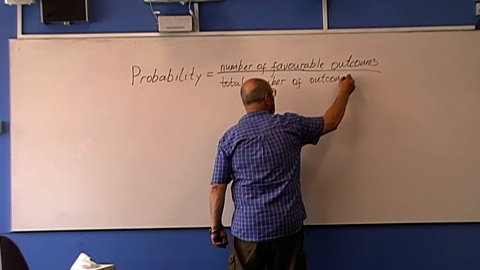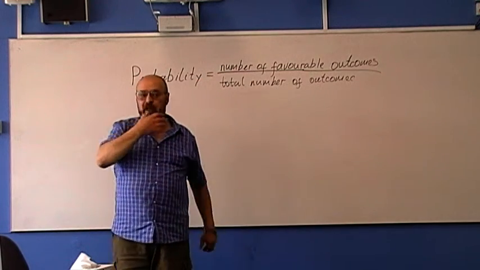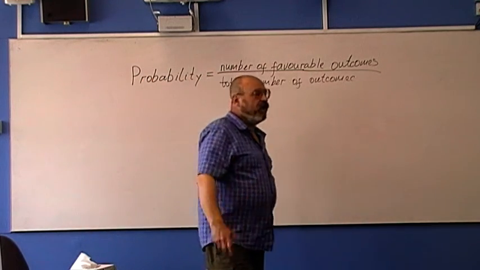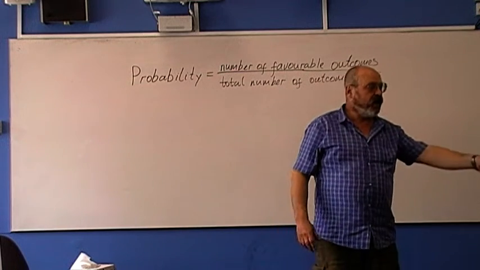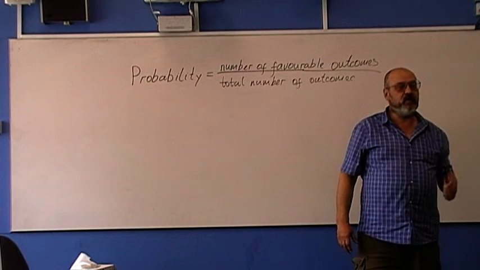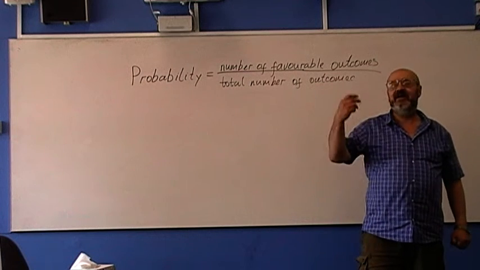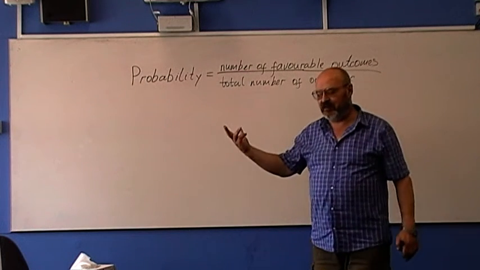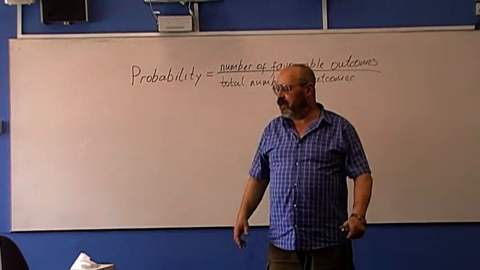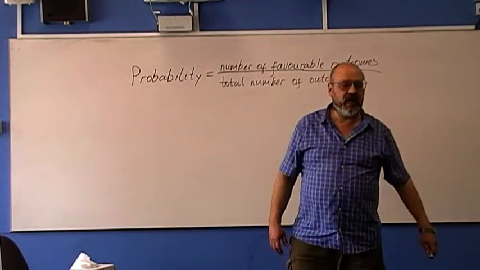So, if you roll, for example, a normal six-sided die, what is the probability of getting a five? One over six. What if I ask what is the probability of getting an even number? Half. Three over six, three favorable out of six. So it will be half.